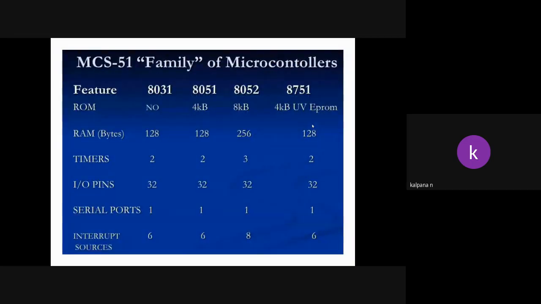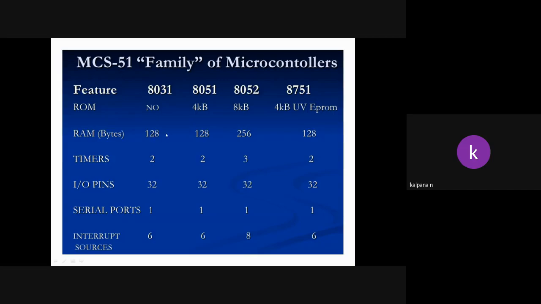Next, these are the different features of the 8051 controllers. First one, 8031. 8031 was invented before 8051. In 8031 there is no ROM, and RAM is about 128 bytes, not kilo or mega, only bytes.